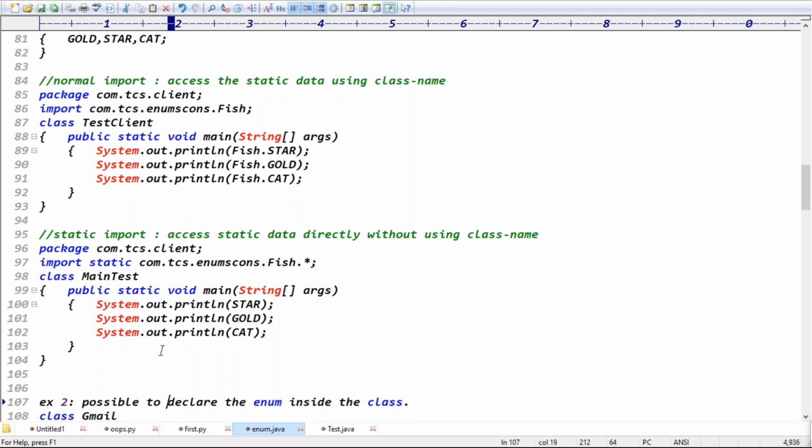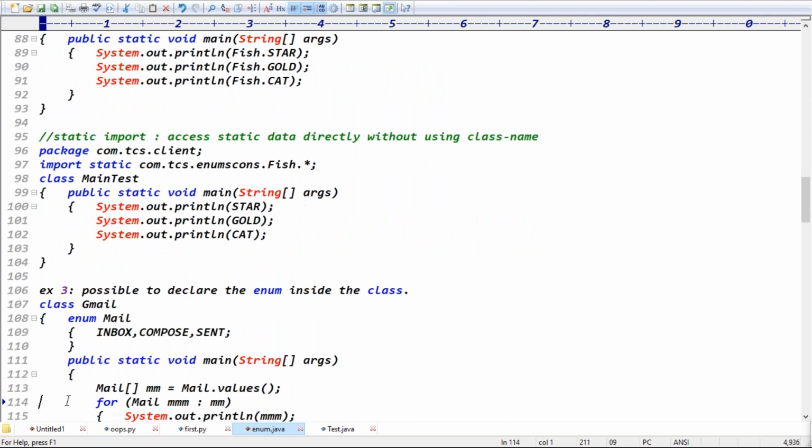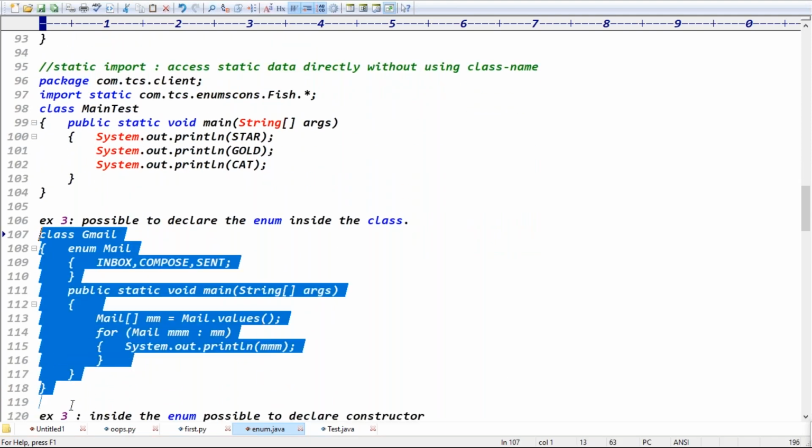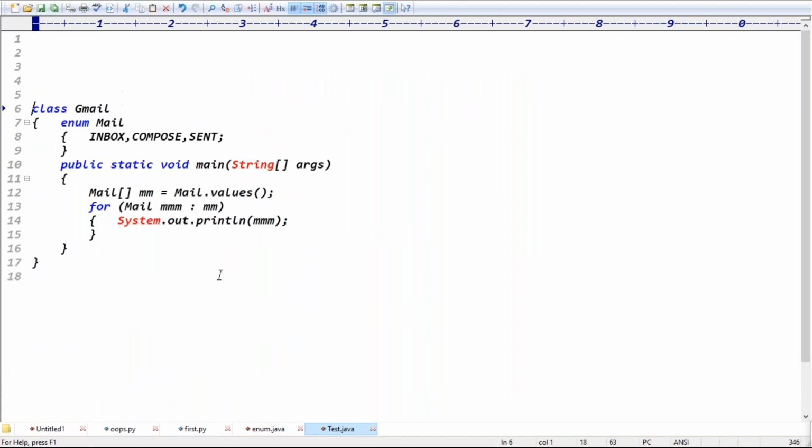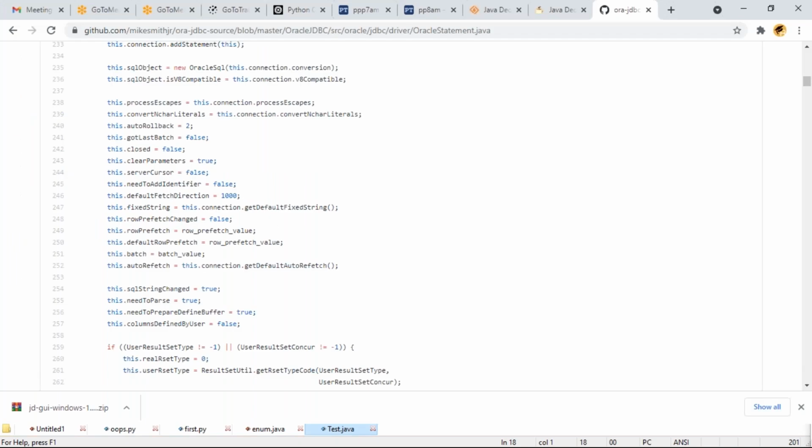In example 3, you can see it is possible to declare the enum inside the class also. I declared the enum inside the class, since accessing is common. There is a class Gmail, and in the Gmail I declared the enum mail. I'm accessing Mail.values, which returns all the constants, and we are just printing all the constants, right?